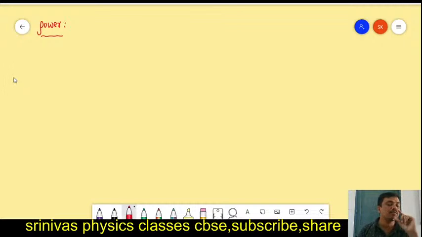That means both persons are doing the same work. They are carrying the 10 bricks to the first floor. But the first person completes the work in less time, 5 seconds only. The second person completes the same work in 10 seconds. Out of these two persons, which person has more power? That is my question. Can you tell? Write in the chat box.